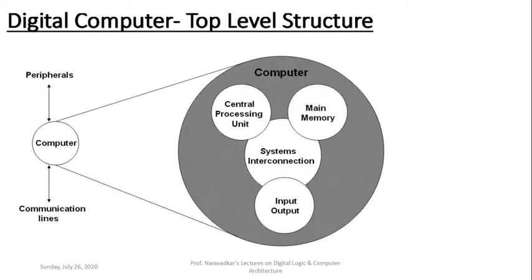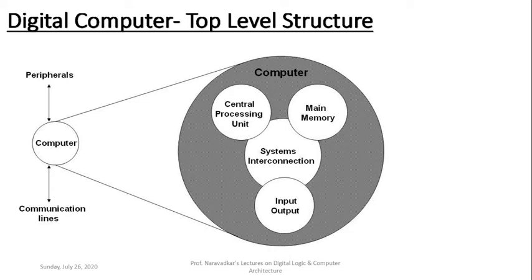Now here you can observe that a generalized digital computer has been expanded in order to show a common, non-technical man the contents inside. In that expanded view of the digital computer, you will find central processing unit, then main memory, then at least one input device, at least one output device. And all three sections are connected by using system interconnection here. Basically, what I mean by system interconnection is nothing but the internal system bus of the digital computer.